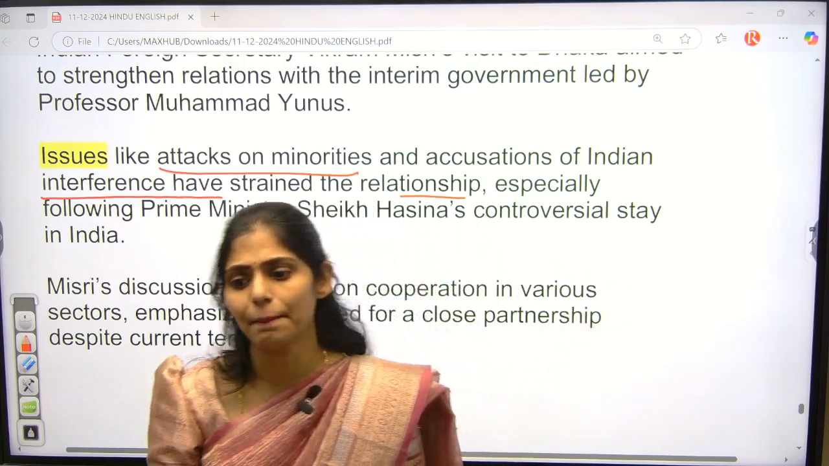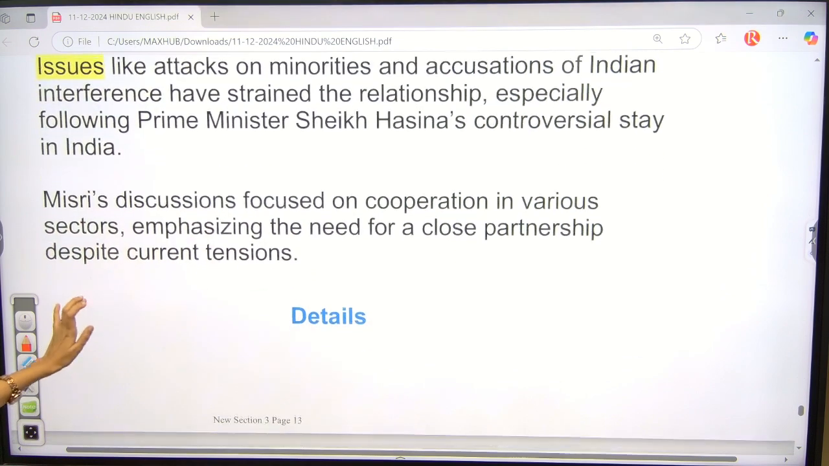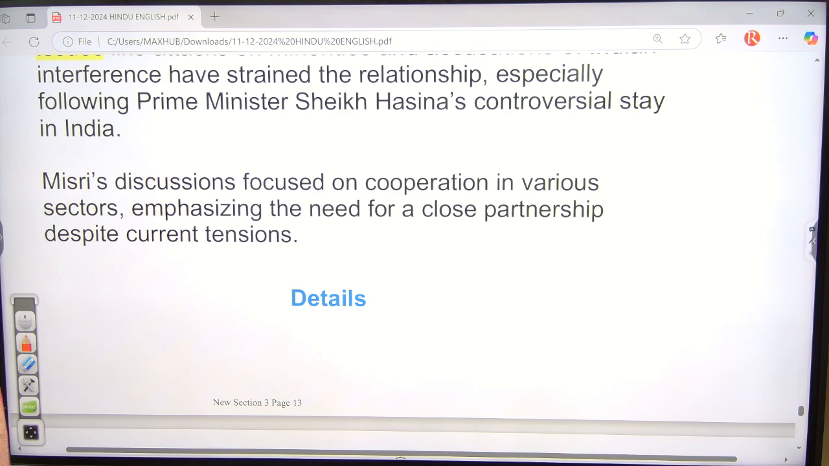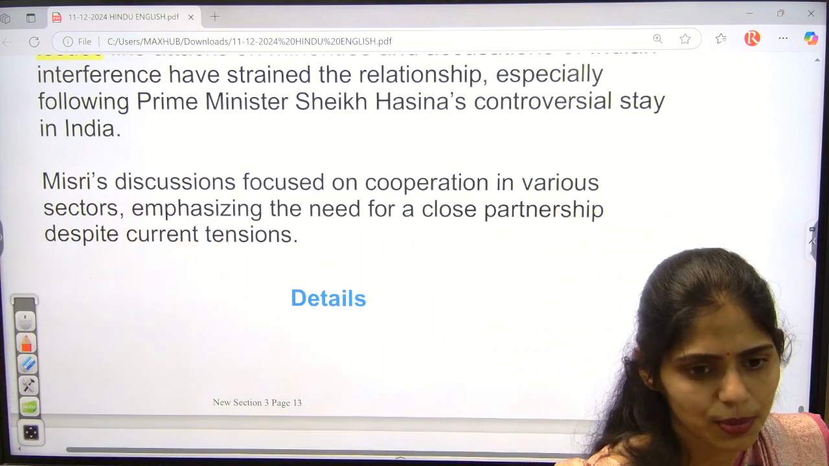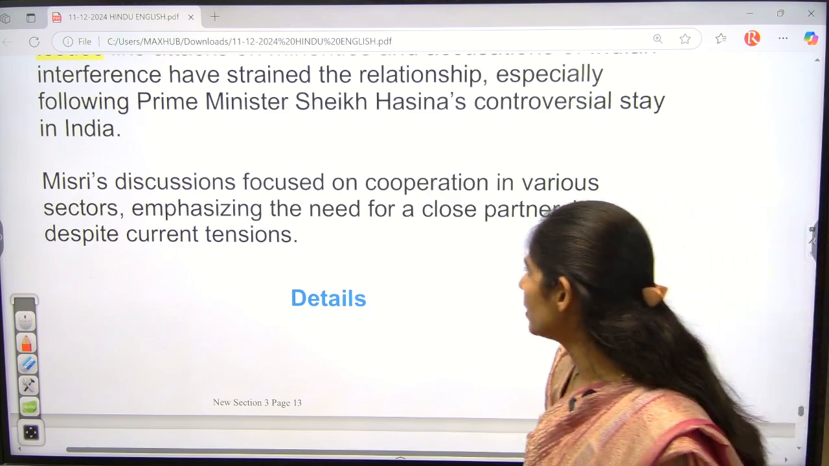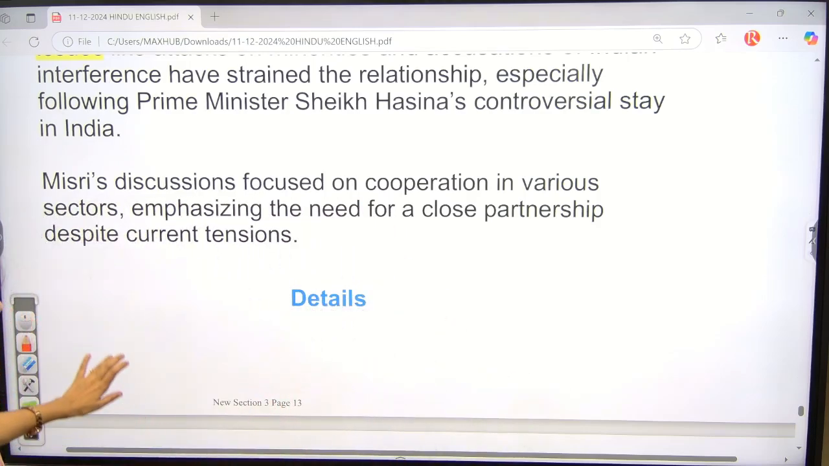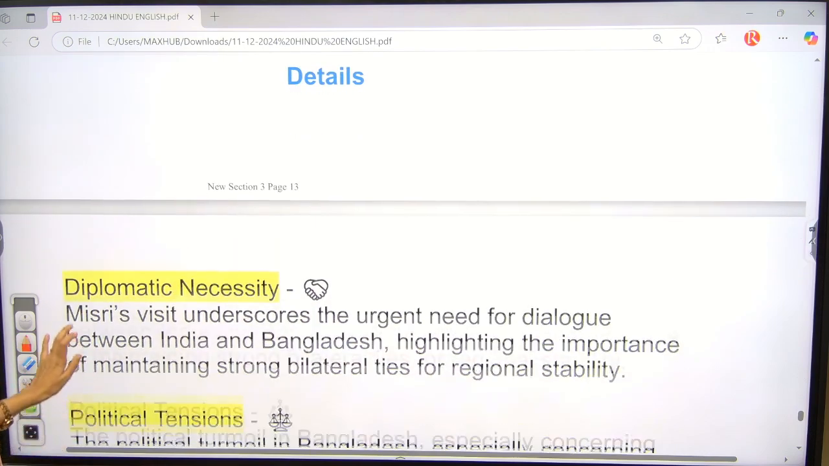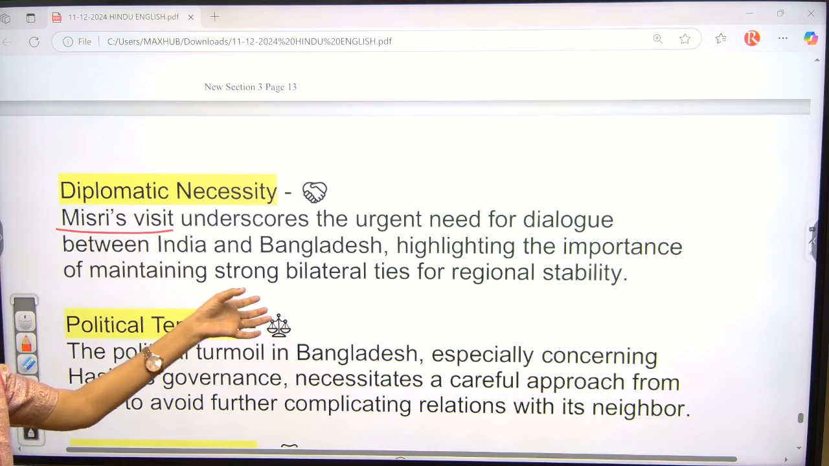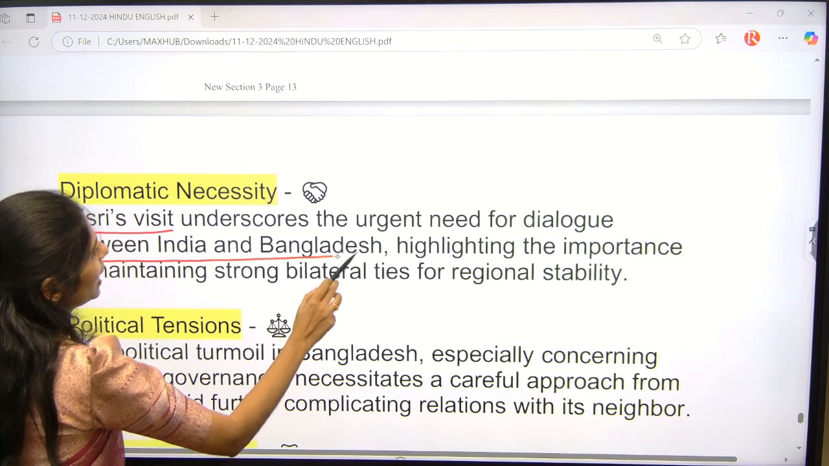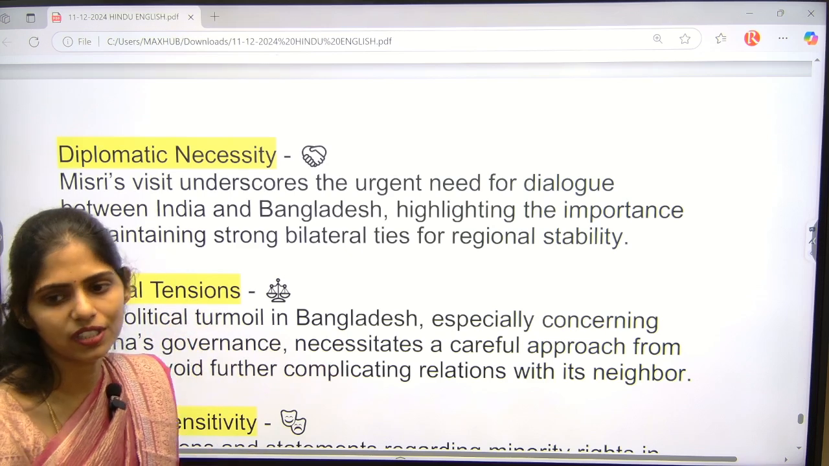So we have to revamp that. So these are the two main agenda of this visit. And even in the recent visit, we studied that we are going to have proper land ports as well as proper border management. And we have to focus on improving ties further with Bangladesh. So that is the thing, nothing more than that. So this article is saying that our foreign secretary's visit will be helpful for improving dialogue between India and Bangladesh so that we can maintain strong bilateral relationship. It is very much important for regional stability.